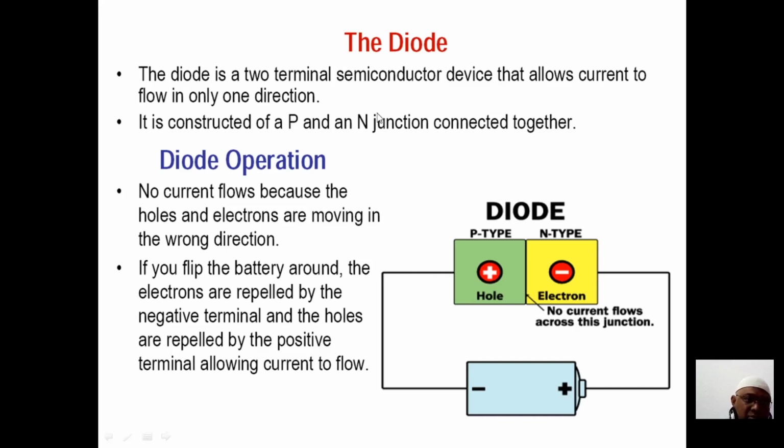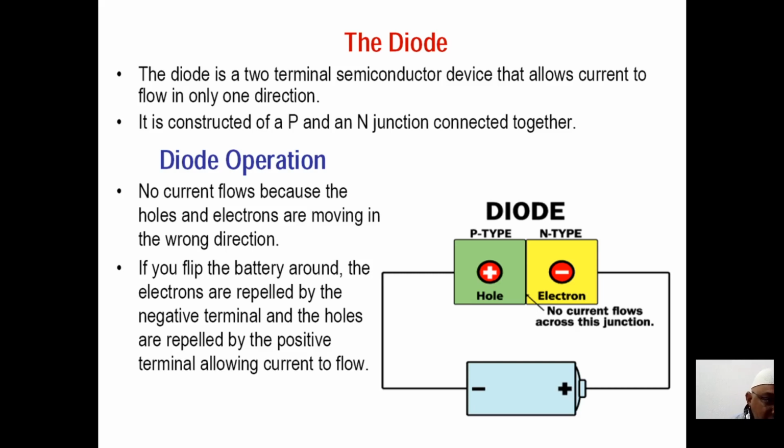The diode is a two-terminal semiconducting device that allows the current to flow in a single direction. And how is it constructed? The p and n materials are connected together, and then there is a formation of a p-n junction. What is the operation? What is the function that the diode will do?